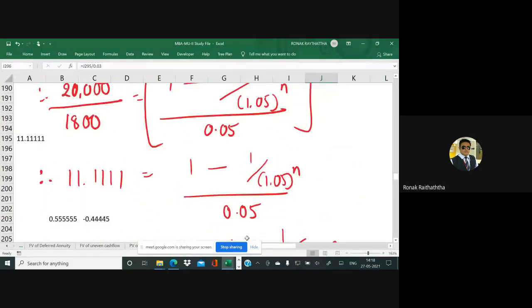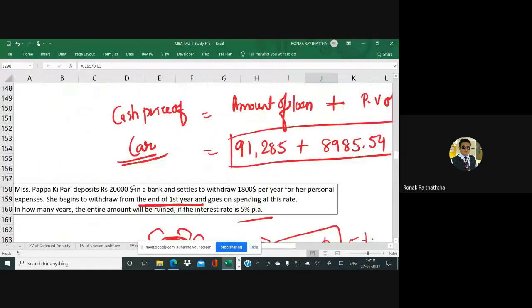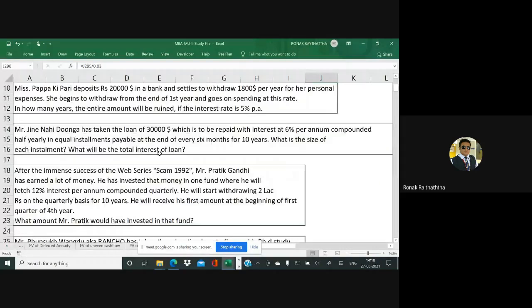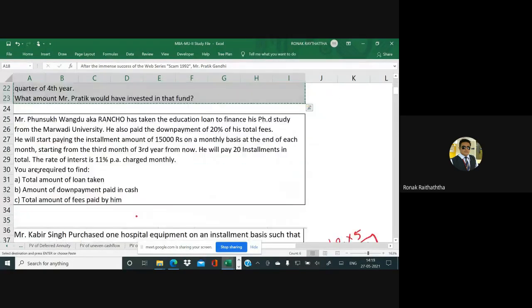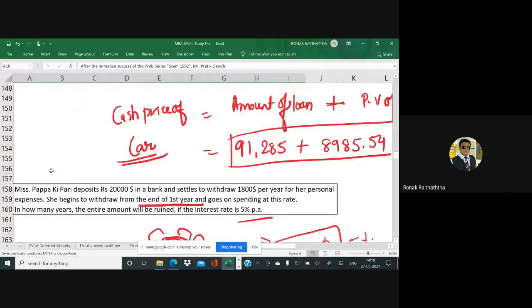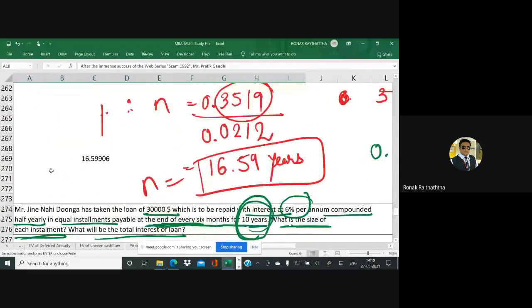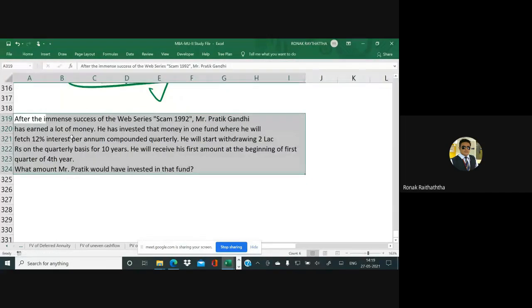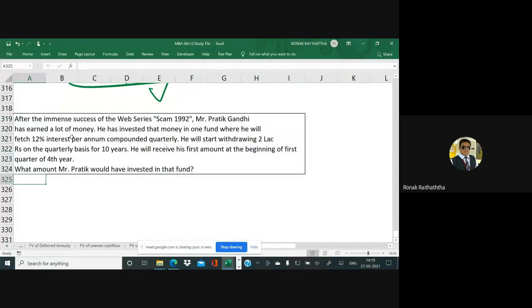Let's take the last question for the day. One question I'll be giving you in homework, and I'll be solving that in the next lecture as well. So before that, I must be solving this one. Okay, please everyone start reading the question along with me. You may just take a snap of it if you want to. I'm anyway going to share every such question with you in the Excel file.